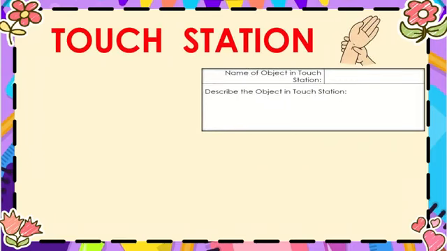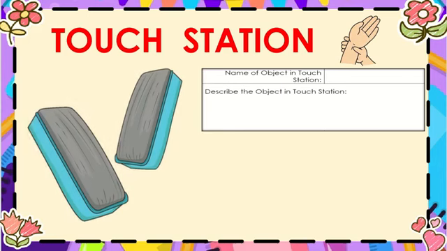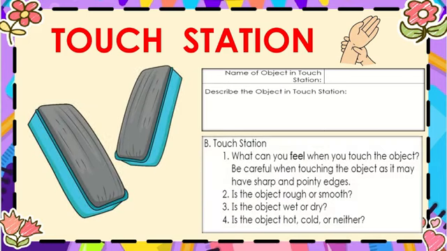Let's proceed to the touch station. What can you feel when you touch the object? Be careful when touching the object as it may have sharp and pointy edges. Is the object rough or smooth? Is the object wet or dry? Is the object hot, cold, or neither?